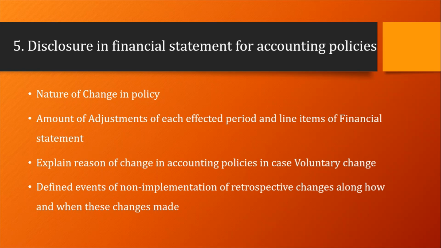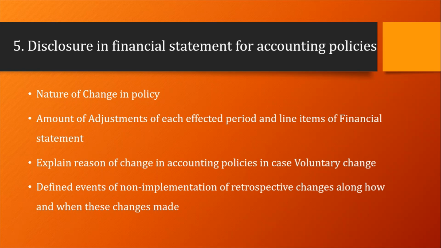Management has to disclose the nature of the change in the policies for the current period and the earlier prior period presented, and the amount of adjustment related to each line item affected. Second, the amount of the adjustment relating to the period before those presented.